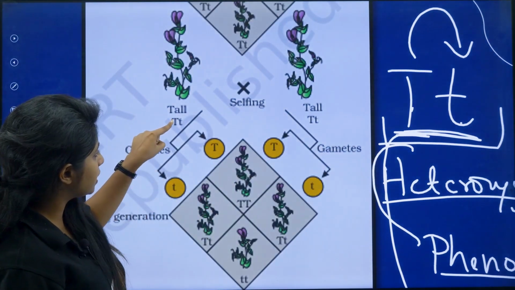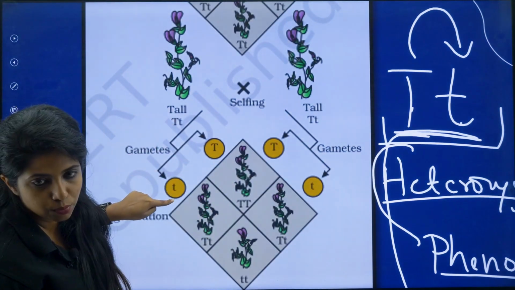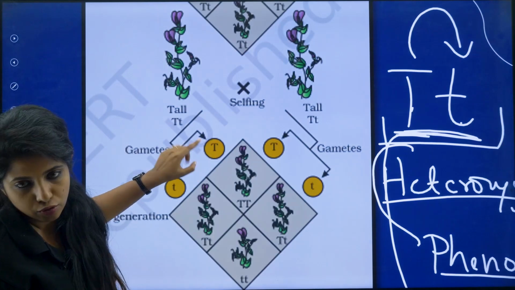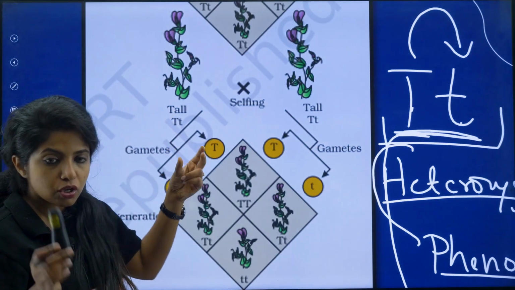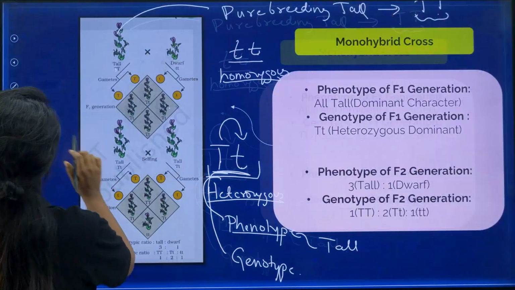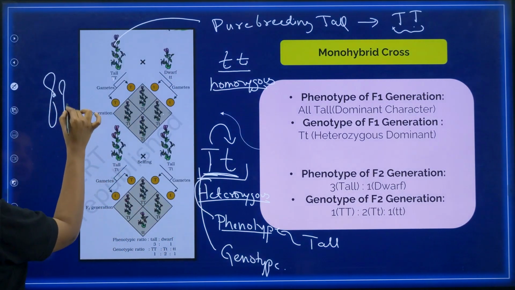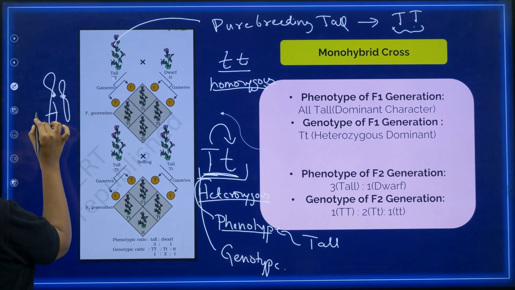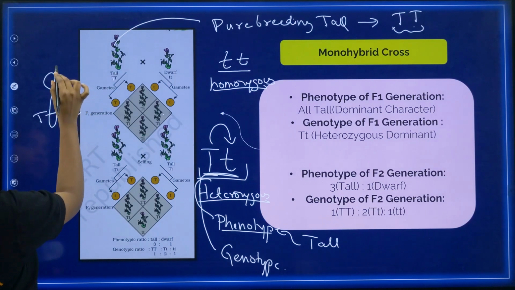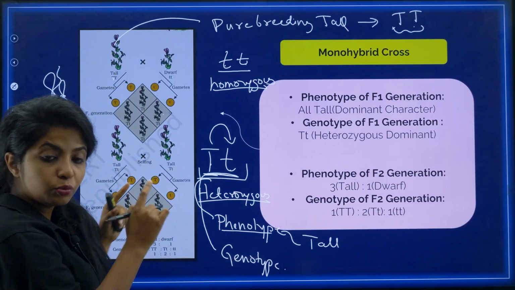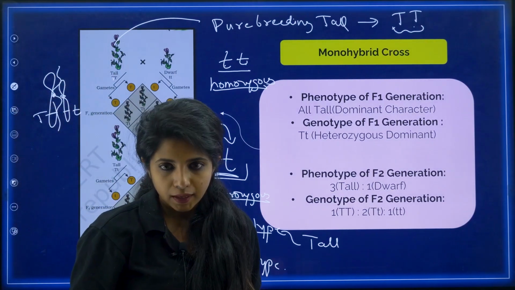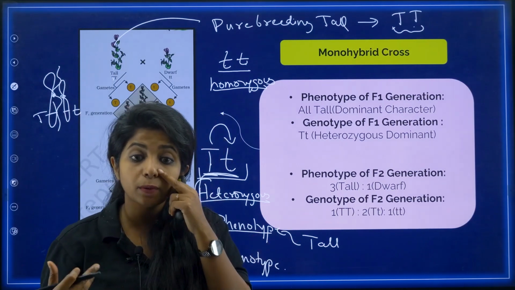So in the gametes, it can be either this chromosome, that is small t, or the capital T chromosome. It's a pair of chromosomes on which you have two alleles. So it looks almost like this, where you have capital T over here and small t over here. From a pair of chromosomes, only one chromosome is going to go. That is how gametes are being formed.